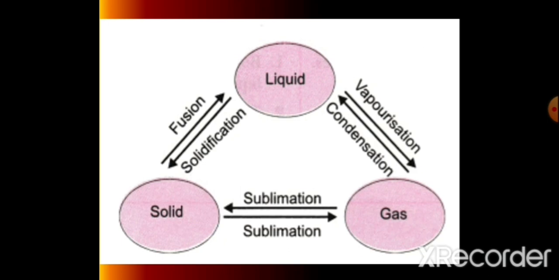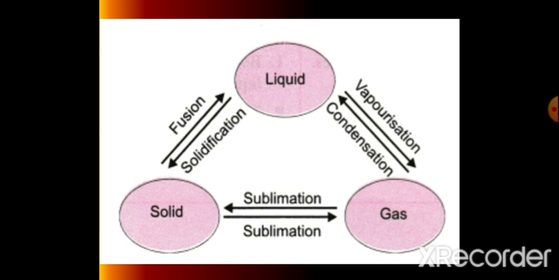But one more state we can explain here. When we heat the liquid, when we boil the liquid, then liquid converts into vapor state. That process is known as boiling and also known as latent heat of vaporization.